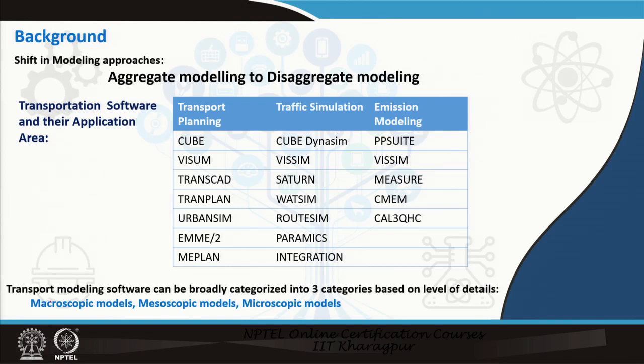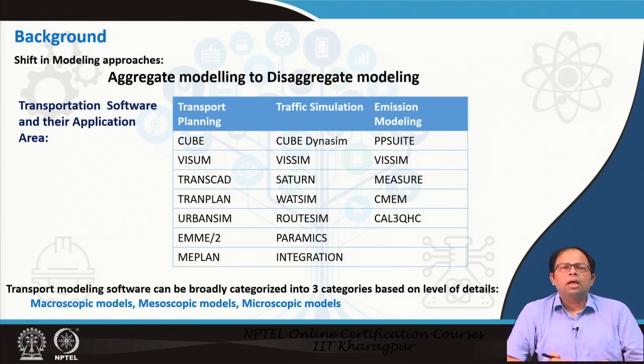So that is why we require transportation software which is able to handle large areas, and it can also handle different levels of detail. For example, we can go for macroscopic models, mesoscopic models or microscopic models, and this helps us put in the appropriate amount of detail for each kind of model. If I want to develop a macroscopic model, there is no need to put in intersection geometry for the links in that particular model.